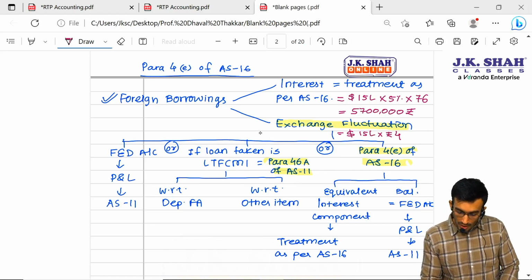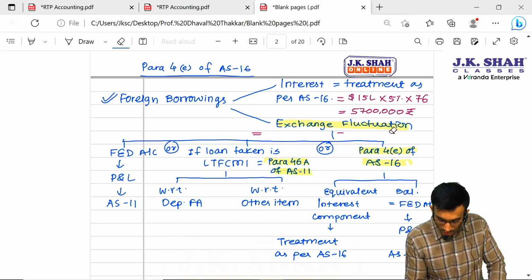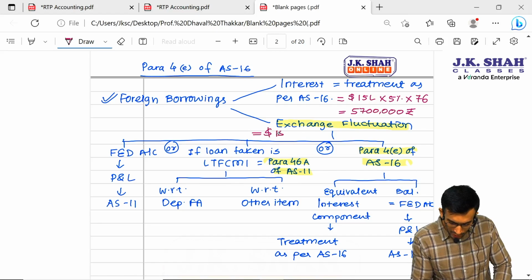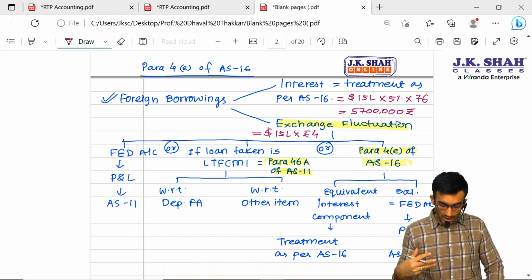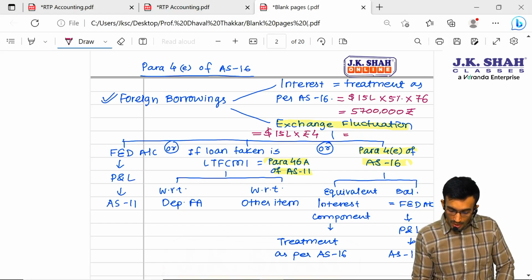Okay. So here if I want to write $15 lakhs into rupees 4, let me write this calculation here only. $15 lakhs into rupees 4. Purposefully I'm writing all the calculation in this chart only, so you will be able to recognize more easily. So 15 lakhs into 4, that is nothing but 60 lakhs rupees.